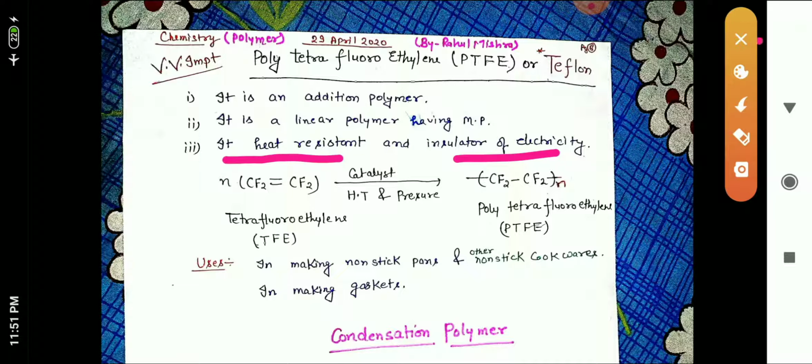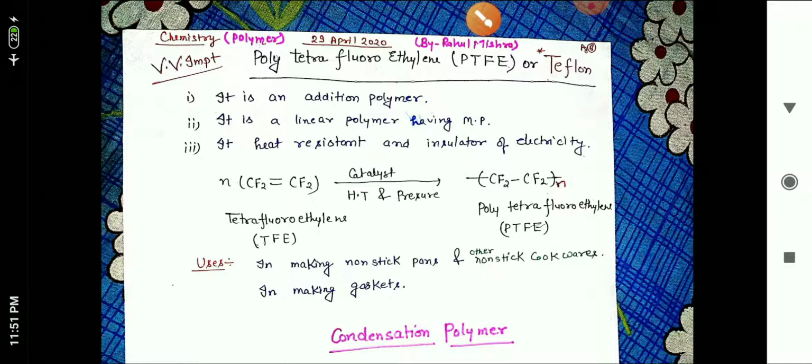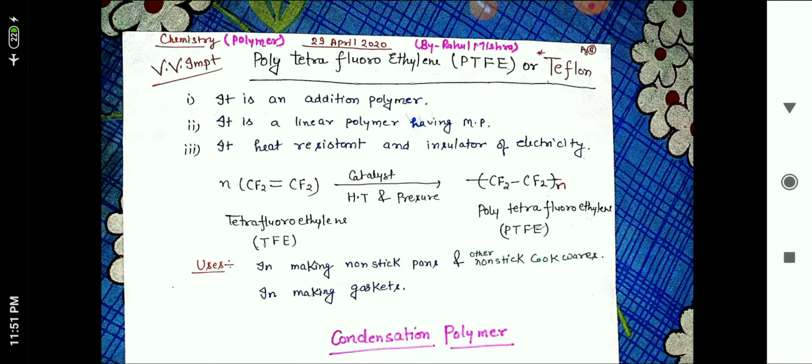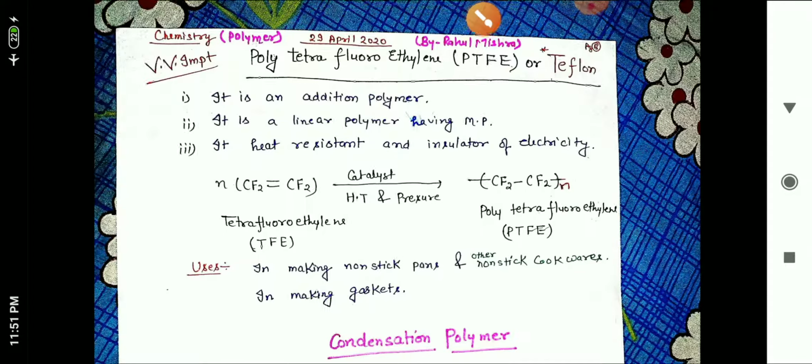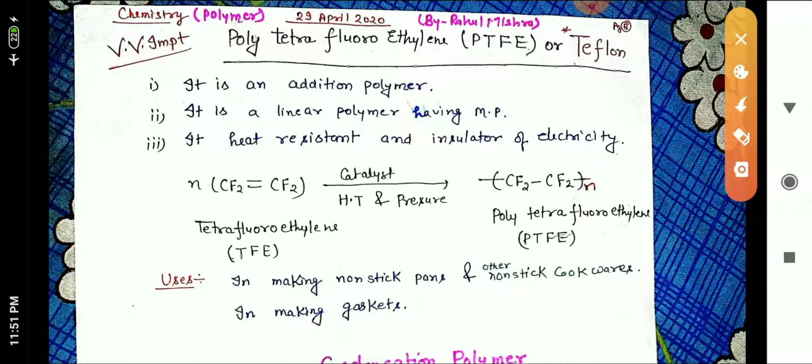So what is the preparation of Teflon? Teflon is called PTFE, which is polytetrafluoroethylene. What is the monomer unit of PTFE?